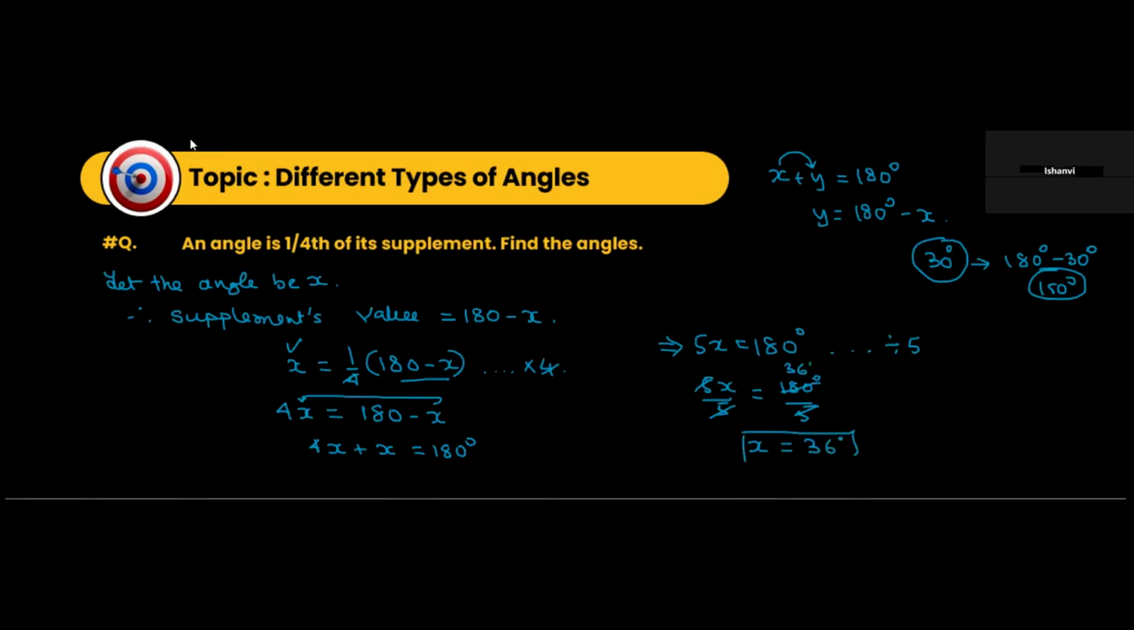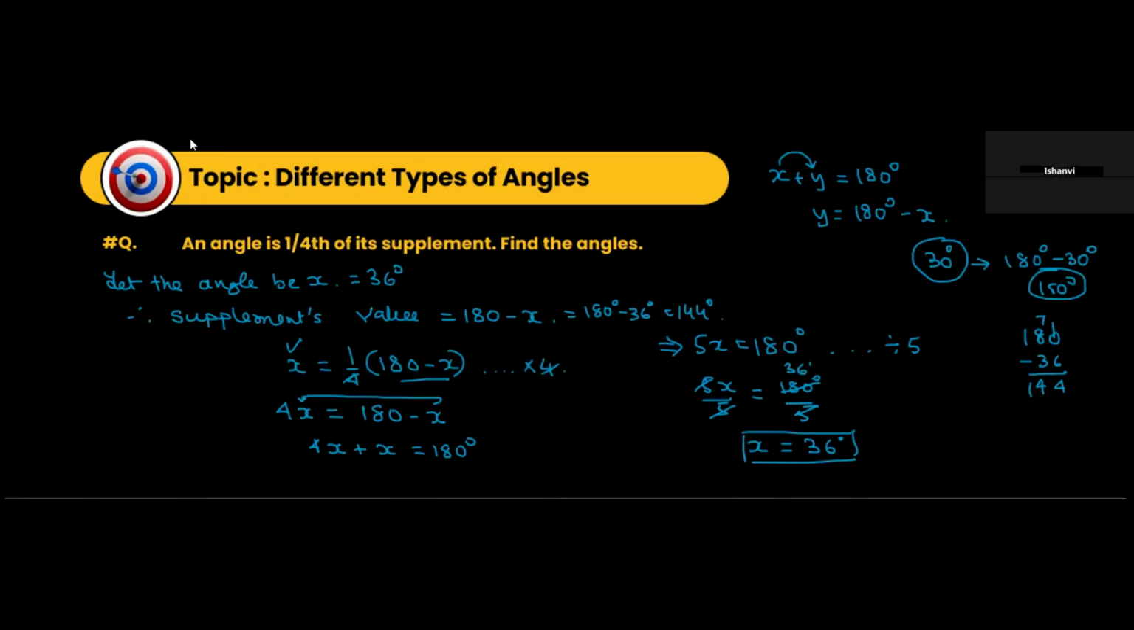So one of the angles is how much? 36 degrees. And what is the other angle value? 180 minus 36. So this is 180 minus 36. 6 plus 4, 10. 7 minus 3 is 4. 144 degrees. So this is 144 degrees.